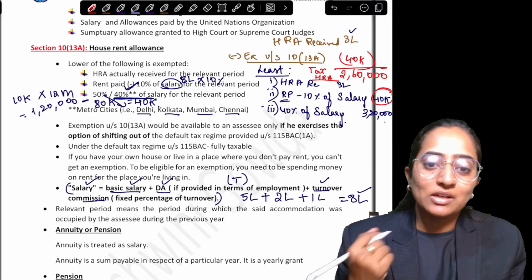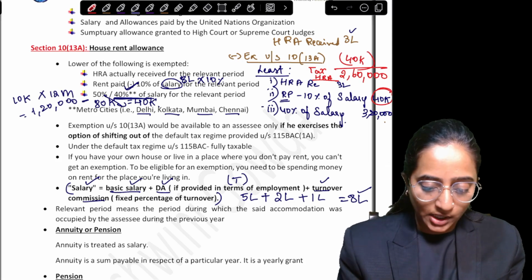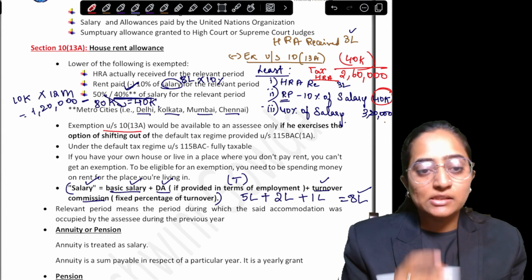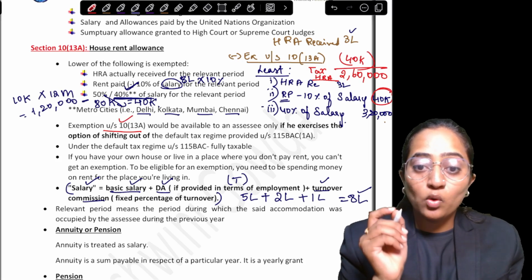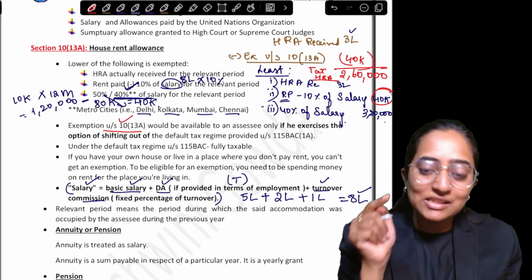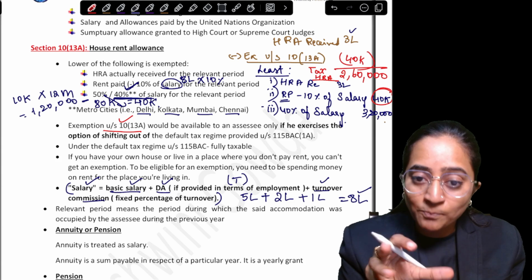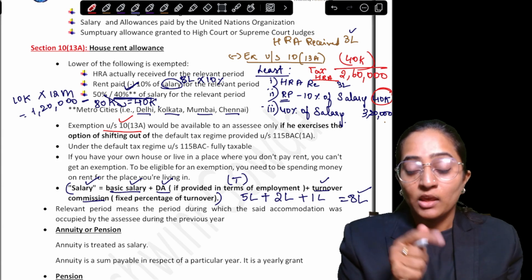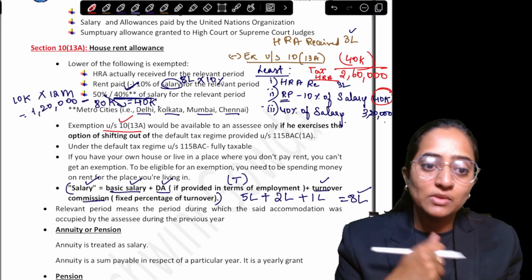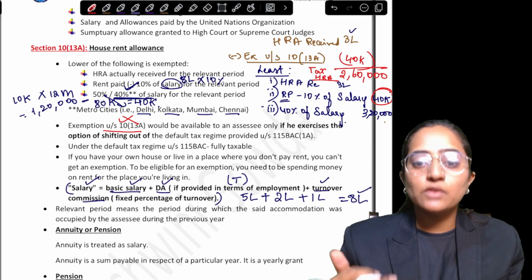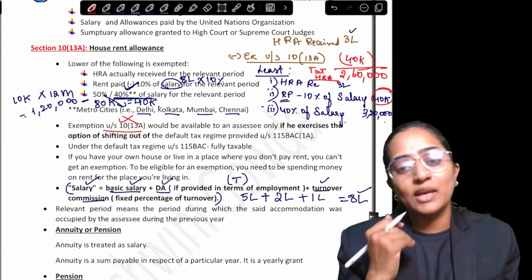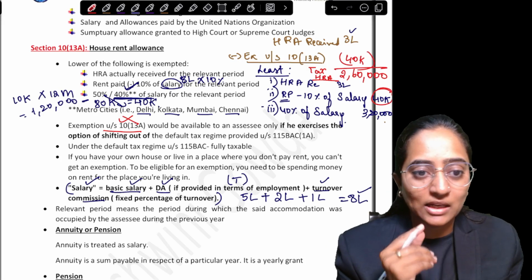Remember one point when you're considering the calculations of your HRA: exemption under section 10 subsection 13A is available only if you're opting for the normal tax, that is your old tax regime. If you're opting for the new tax regime, under section 115BAC, then you're not going to get exemption under section 10 subsection 13A.